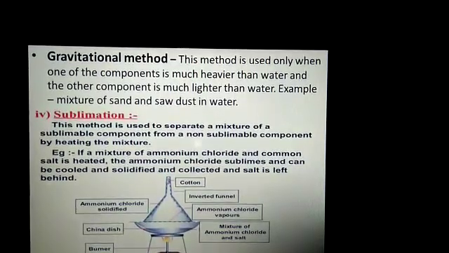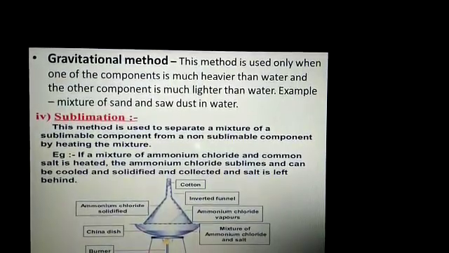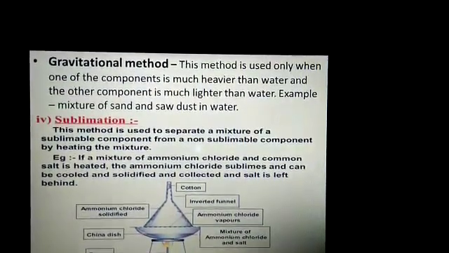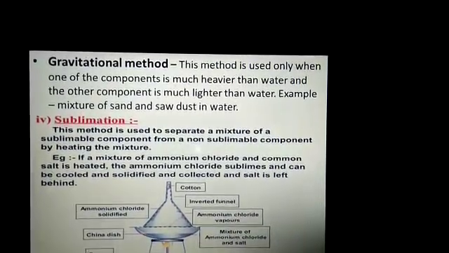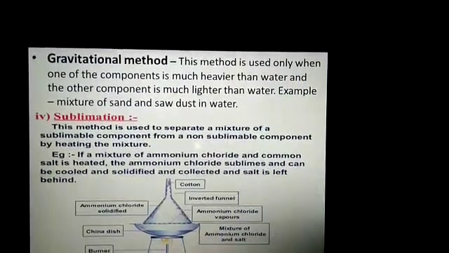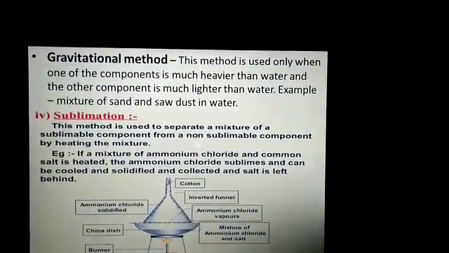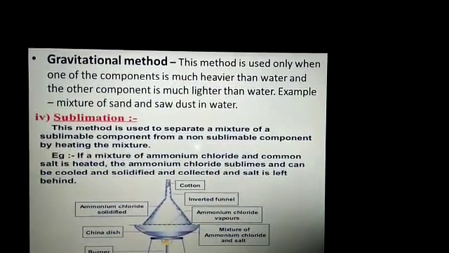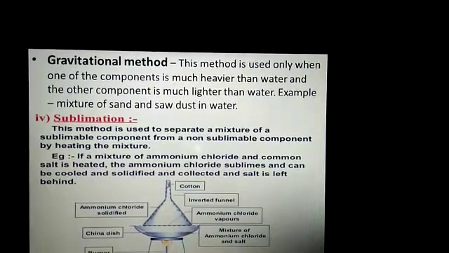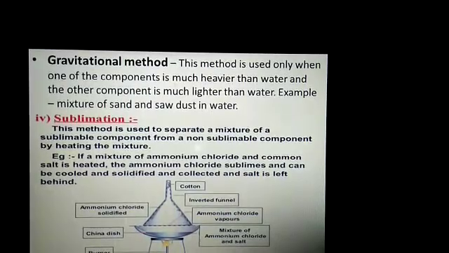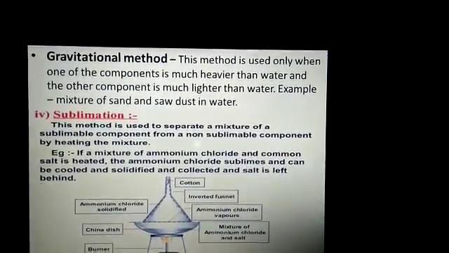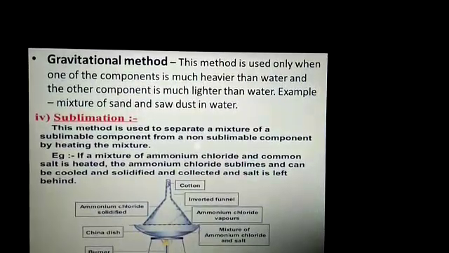The next method is sublimation. This method is used to separate a mixture of a sublimable component from a non-sublimable component by heating the mixture. Sublimable components are the substances which directly convert from solid to gaseous form. Example: if a mixture of ammonium chloride and common salt is heated, the ammonium chloride sublimes and can be cooled, solidified and collected, and salt is left behind.